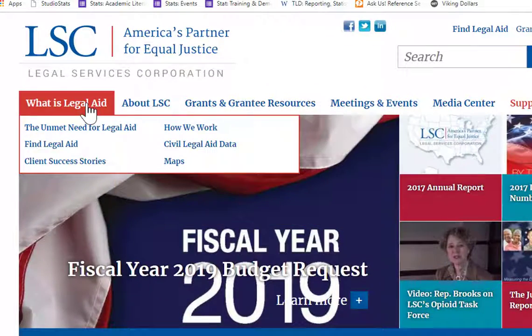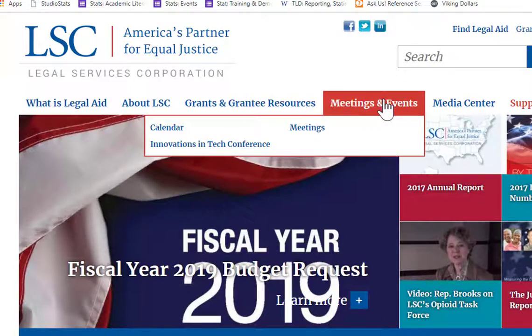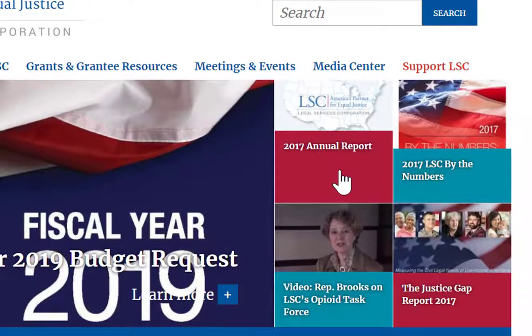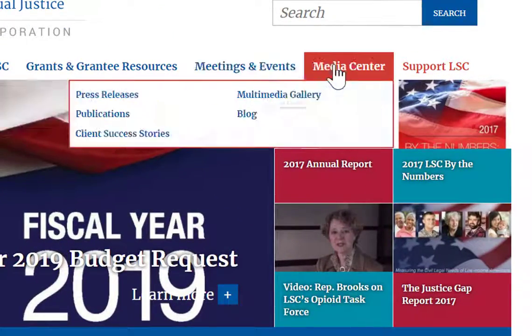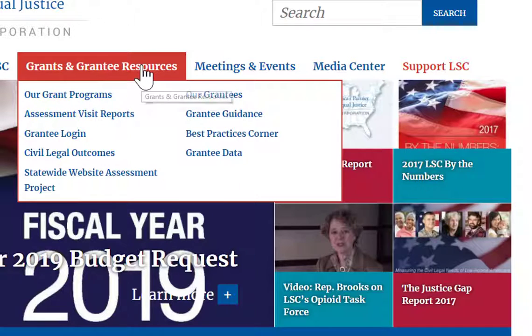Looking up here, you'll see what is legal aid, how they work, information on civil legal aid data. They also have maps and other types of information. They have an annual report that will probably also be very useful. Looking at their media center, they're going to have client success stories, publications, and then also resources. These are all things that could be really useful when looking at the industry of legal aid.